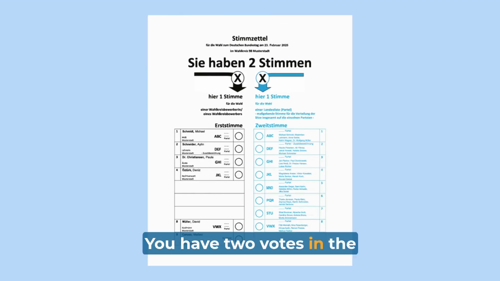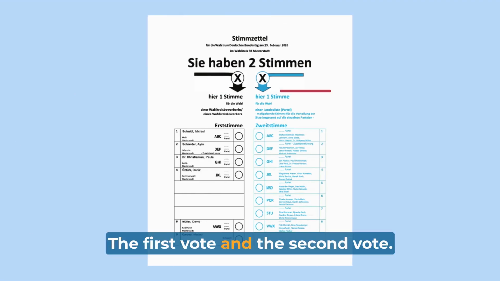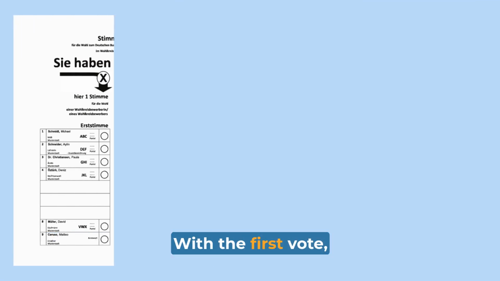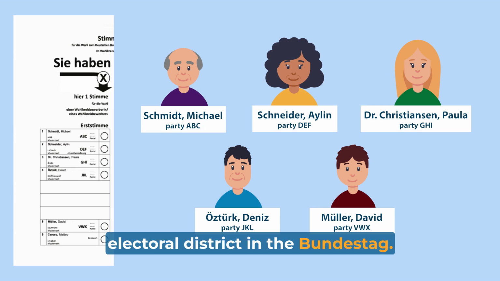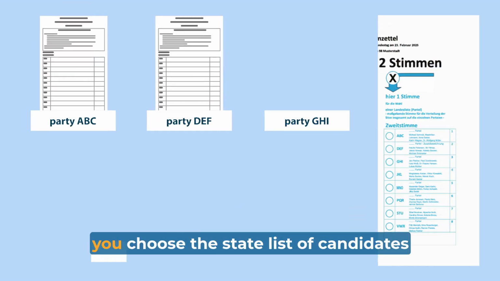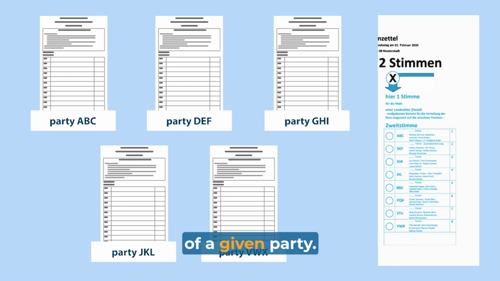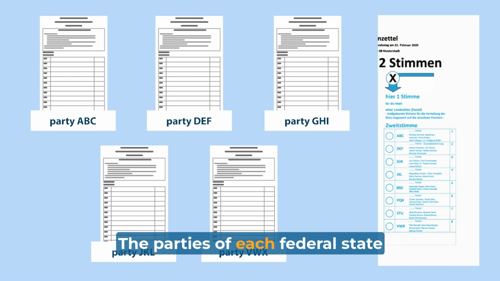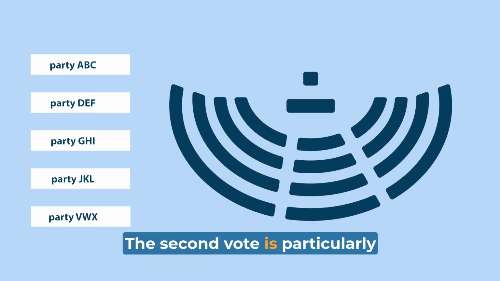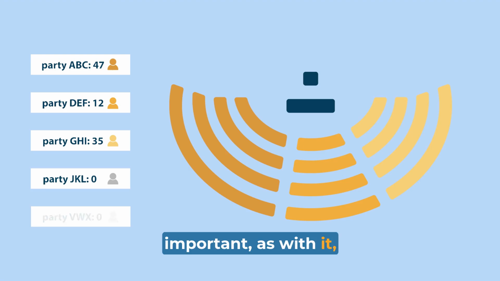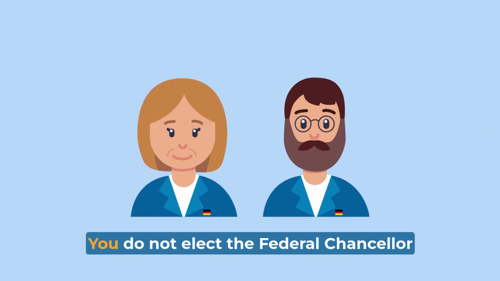You have 2 votes in the federal election, the first vote and the second vote. With the first vote, you choose a person to represent your electoral district in the Bundestag. With the second vote, you choose the state list of candidates of a given party. The parties of each federal state usually put together a list of candidates. The second vote is particularly important, as with it you decide how many representatives a party is allowed to send to the Bundestag. You do not elect the Federal Chancellor directly.